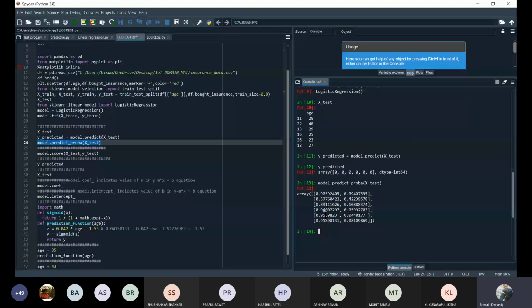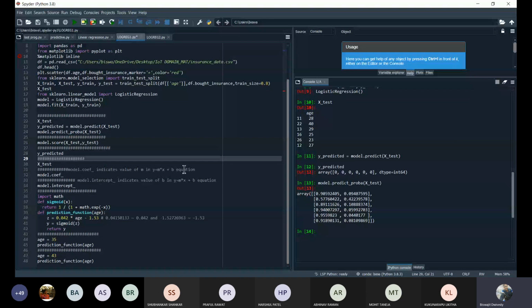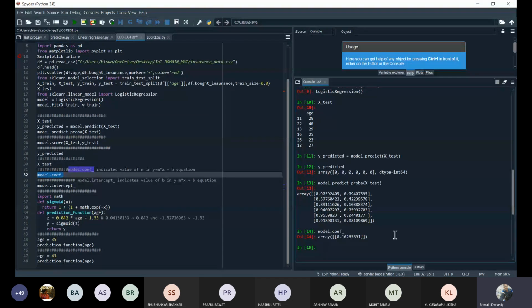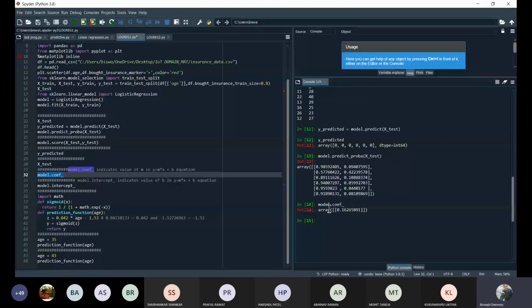Next, I have already told you that whenever we are drawing these sigmoid functions, we give the input argument as a straight line. That straight line is one type of regression line, and there are some commands which can be used to find its slope value. First is model.coef_. If you use this, it will show you the slope m value in that equation. The m value is 0.16 something. And if you're finding the intercept value, use model.intercept_. By using this command you can find the intercept value, which is minus 6 point something.